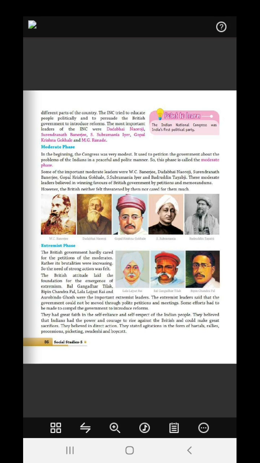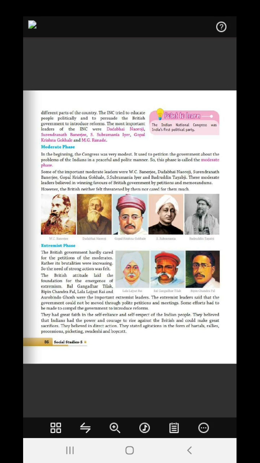So what happened? The Britishers did not care for all these petitions. The petitions were sent many times, and they used to throw them in the dustbins. All the letters were thrown in the dustbin. They did not even reach the governor. And the British never felt threatened by them. They thought, let them do whatever they want.